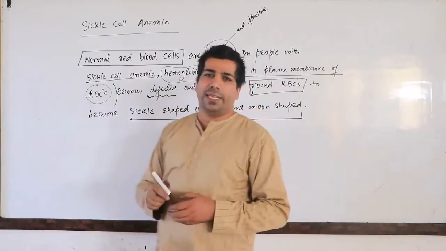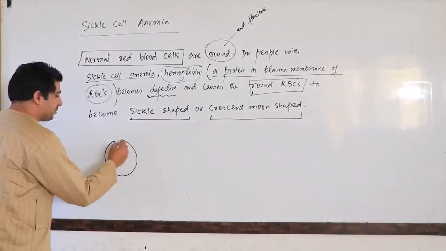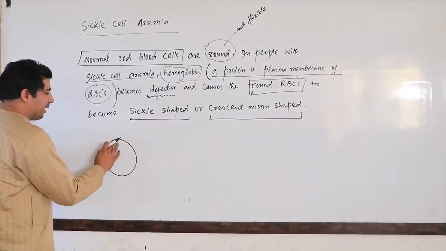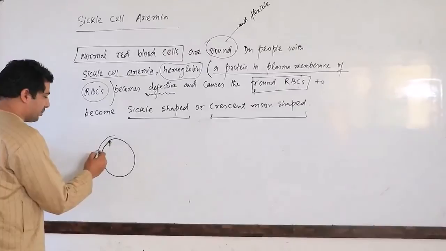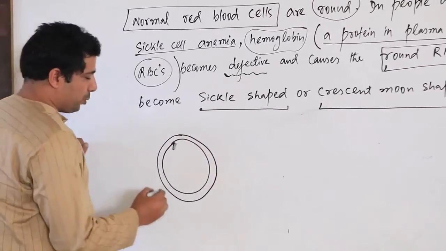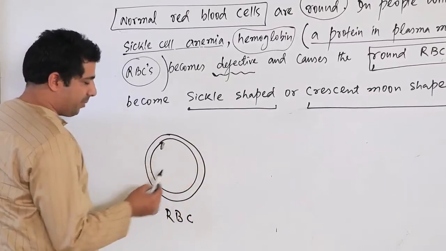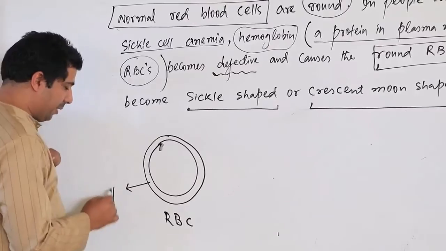So let us understand it in this way. Let us suppose we have an RBC with us, and this is the plasma membrane of the RBC. So this is the RBC, red blood cell. It has the plasma membrane. Let's consider this as the plasma membrane.